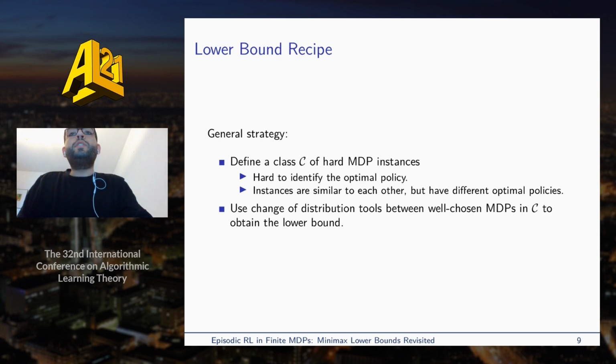Now let's look at the general strategy for proving the lower bounds, which is the following. First, we define a class C of hard MDP instances. In each of these MDPs, the optimal policy is hard to identify. Also, all instances are similar to each other, but they have different optimal policies. Then, we use change of distribution tools between two well-chosen MDPs in this class to obtain the lower bound.